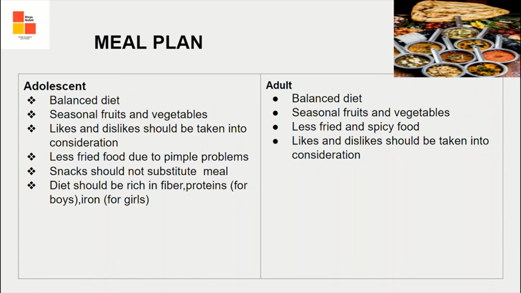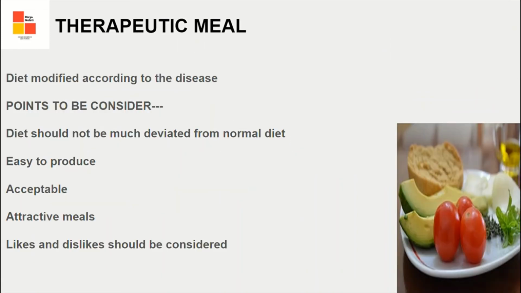Diet should be rich in fiber and protein for boys because of muscle formation, and it should be rich in iron for girls because of monthly cycles and the blood loss. Diet for an adult: balanced diet should be given. Seasonal fruits and vegetables should be given. Less fried and less spicy food. Likes and dislikes should be taken into consideration.